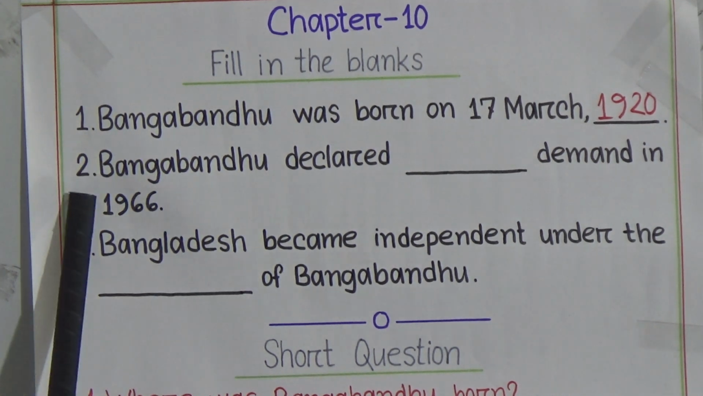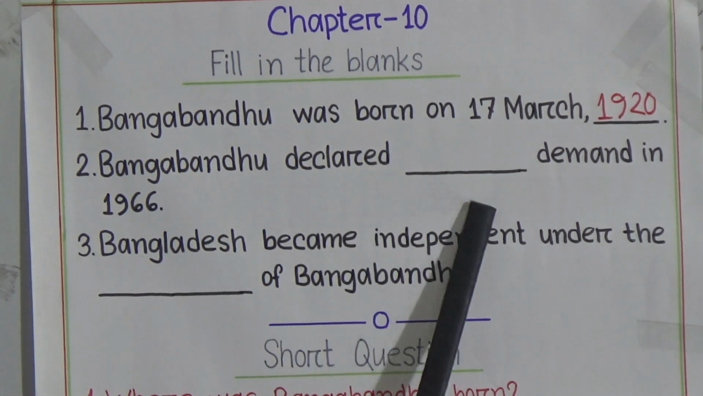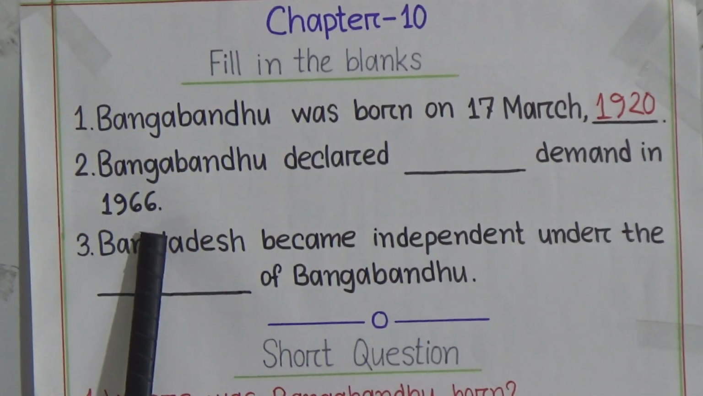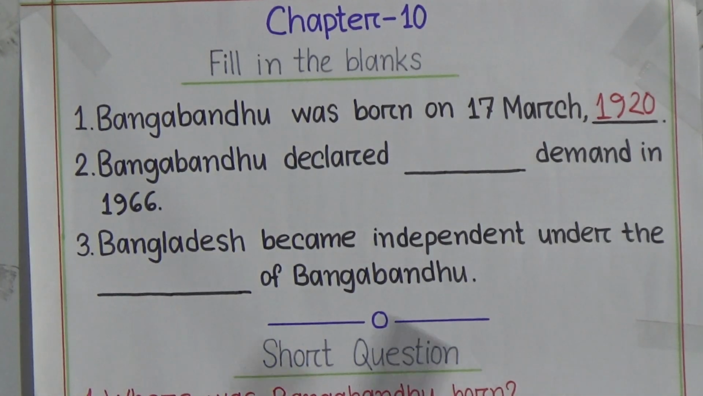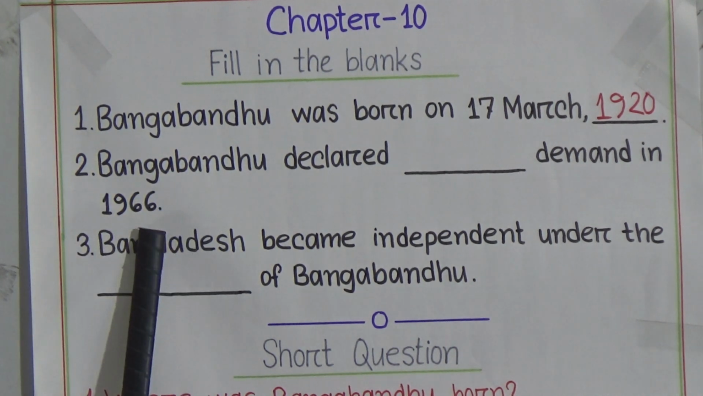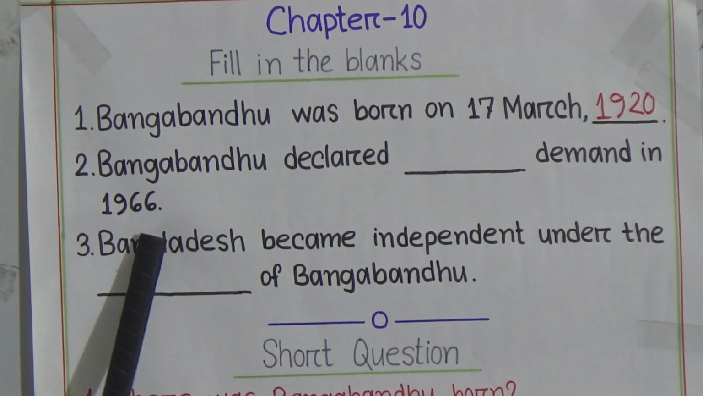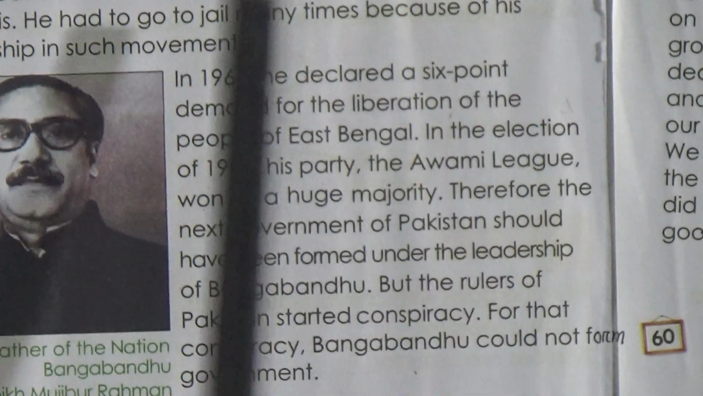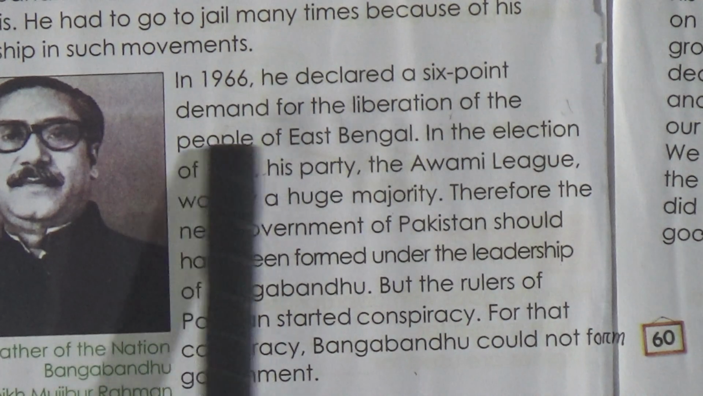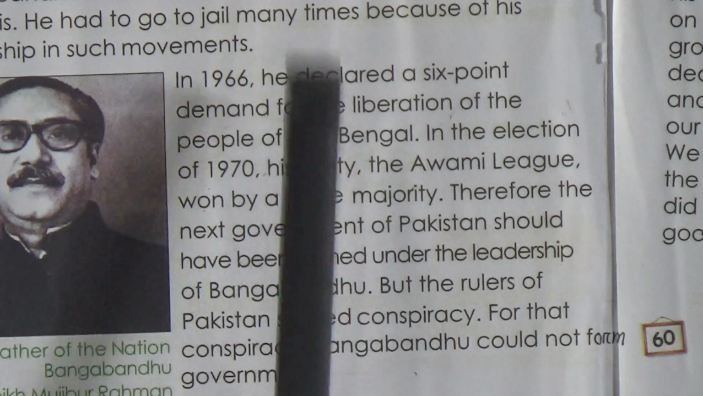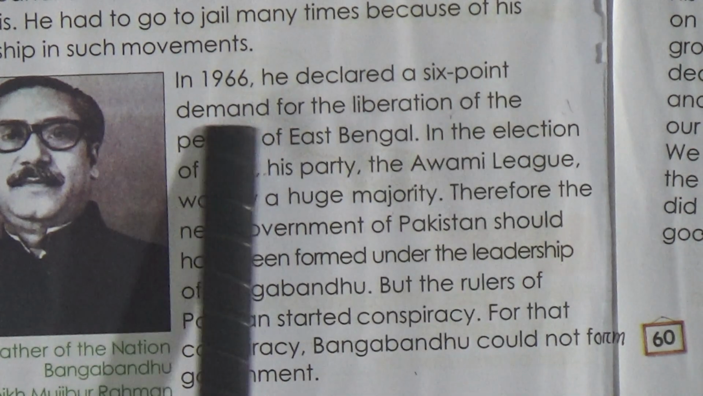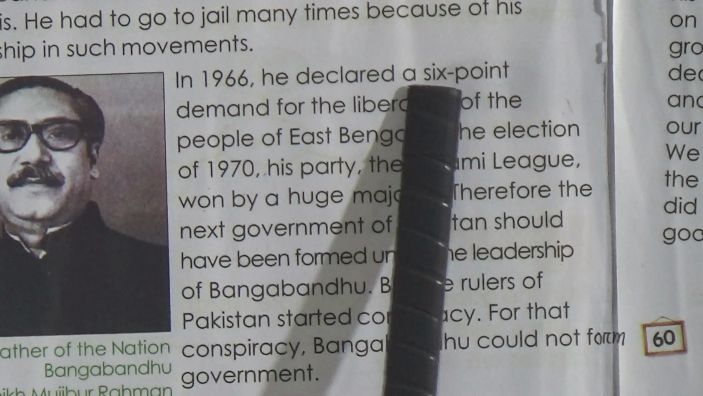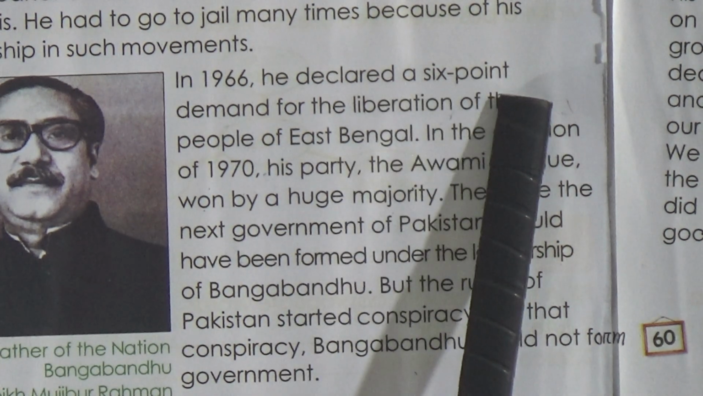Come to number 2. Bangabandhu declared gap demand in 1966. Can you say what happened in 1966? Students, for this answer, come to lesson 1. Look here. In 1966, he declared a 6-point demand for the liberation of the people of East Bengal. So, he declared a 6-point demand. In the gap, you have to write 6 point.